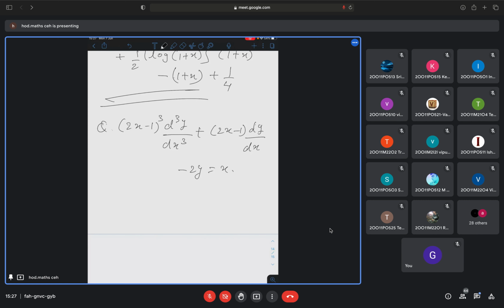But right now, you have to solve only this kind of problems, where the variables are in terms of x to the power n, d to the power n y by dx. Cauchy is a particular form, Legendre's will be a particular form. These two forms only you have to solve in variable coefficient form. Other than that, you won't get those problems. Okay?